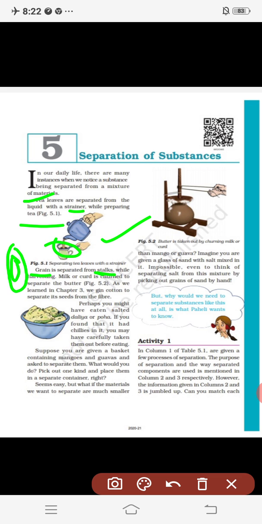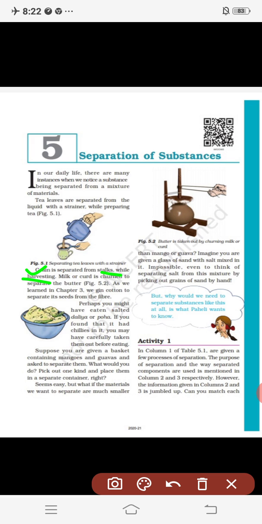Grain is not only wheat; you can take rice also. For rice you will find the same yellowish part over it, and the same is true for jowar or wheat. That part is known as stalks. Grain is separated from stalks while harvesting. So how can we separate stalks from the grains? By the process of harvesting.